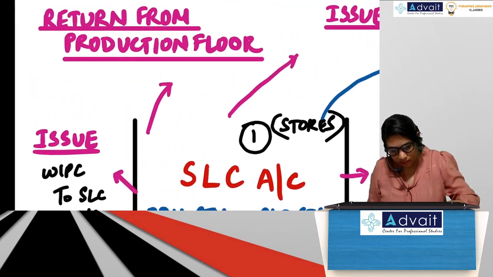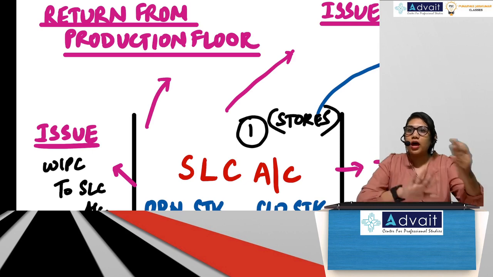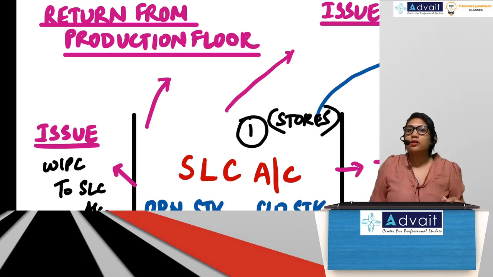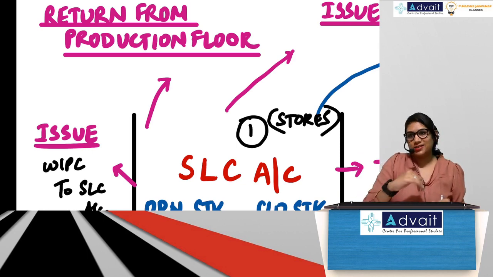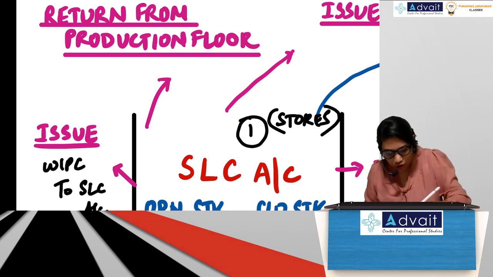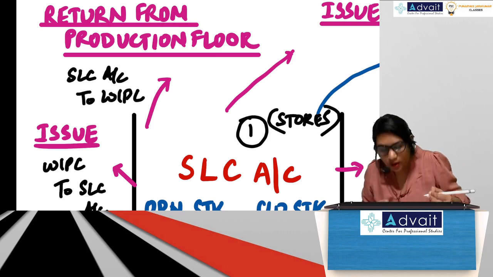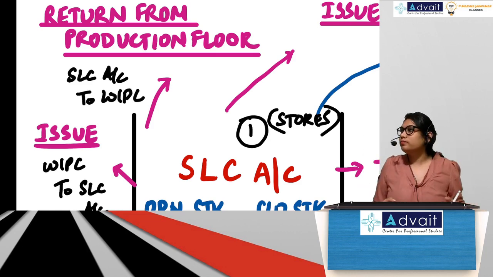Now, return from production floor. Now the production department returns the material. They don't want. Now who's receiving the material? SLC. Who's giving the material? WIP. So reverse the entry. So SLC control, stores ledger control account debit to WIP control account.